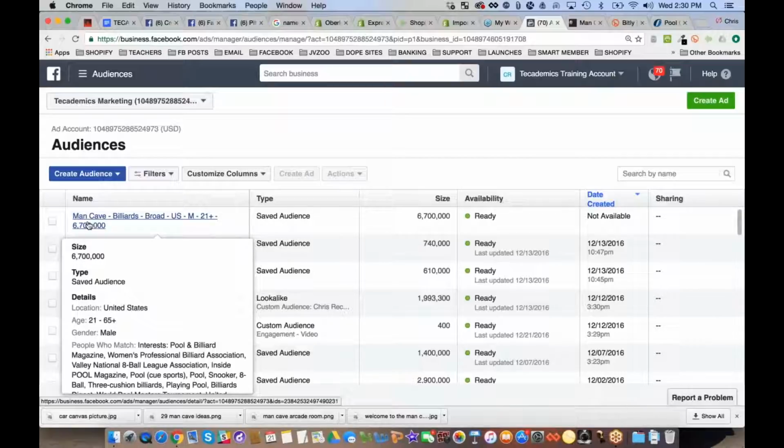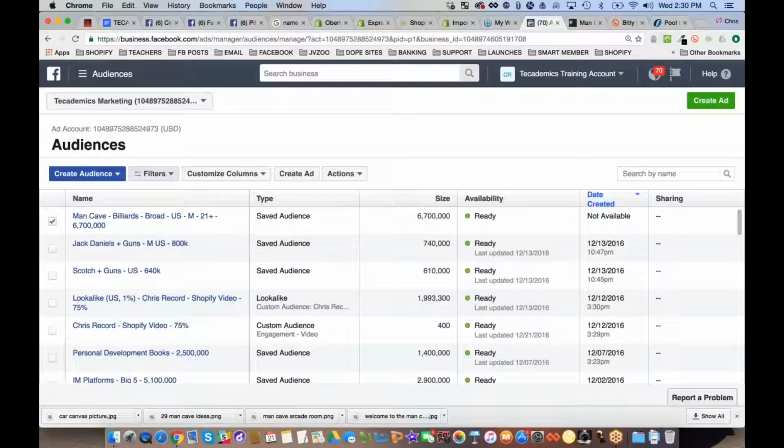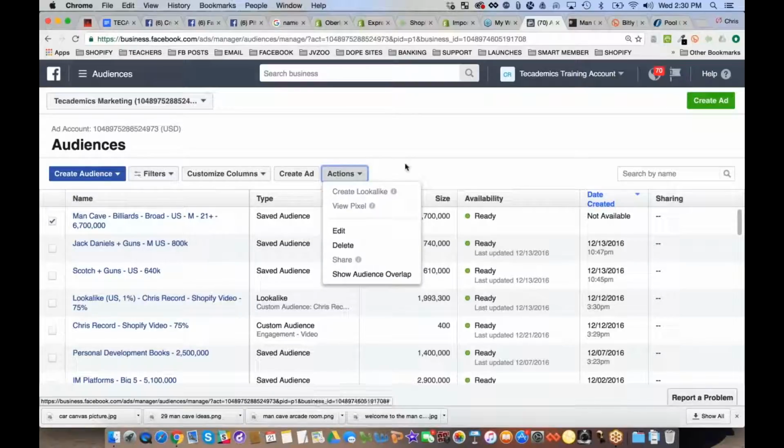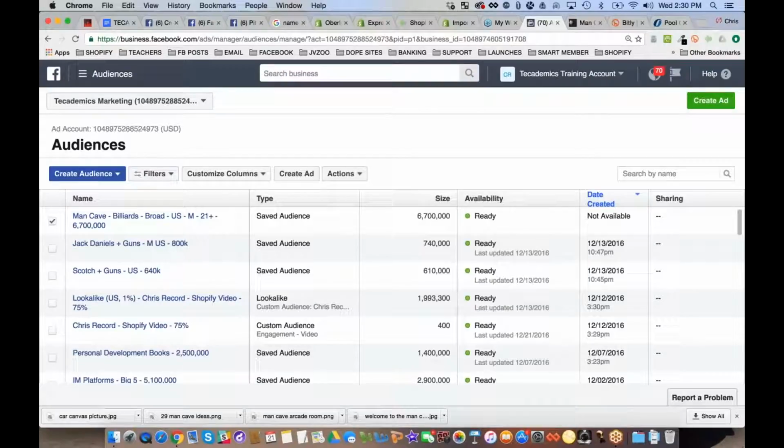Now that I have that audience, literally anytime I want, I can just come here and create an ad from it, okay? There's a lot of stuff I can do. I can create an ad from this, 6.7 million people like that. So that's pretty cool. I can just go here and create an ad, and it's going to automatically bring in that audience.